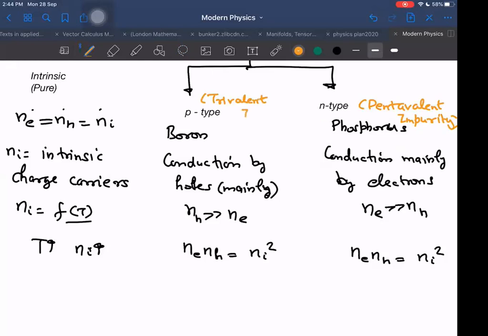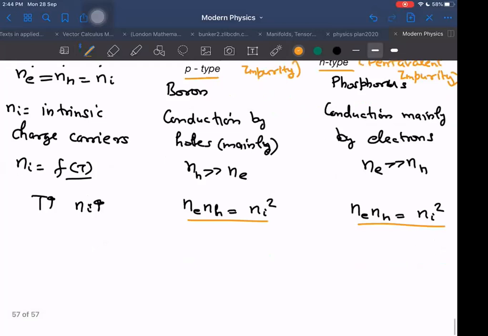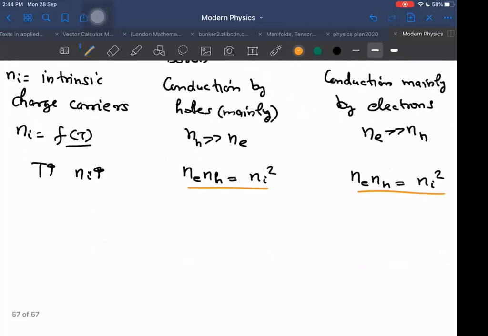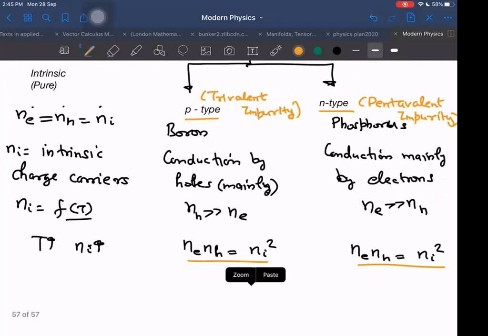Trivalent impurity. So when trivalent impurity is added, then we get p type. When pentavalent is added, we get n type, and the product remains the same because of some derivation which is beyond your syllabus. But the idea we are getting, I think, is that one thing is tending to decrease and the other thing is tending to increase, because pentavalent will come with extra electrons and the trivalent will come with extra holes. Understood?